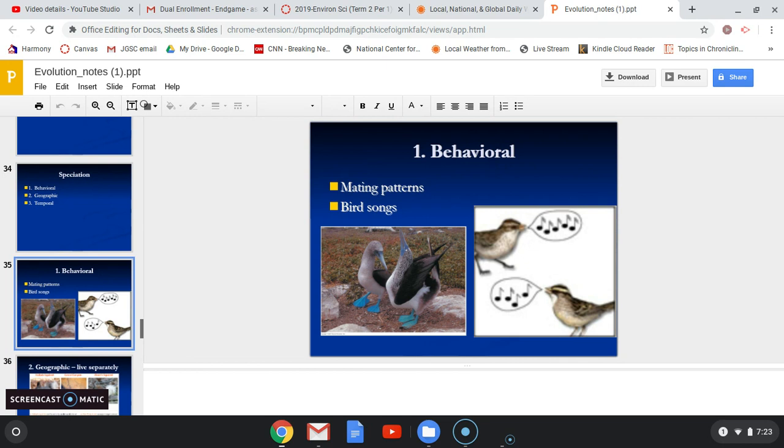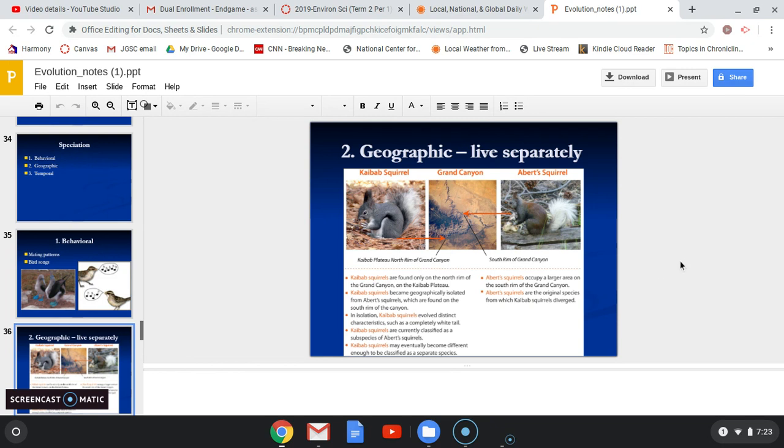Okay. The next one was geographic speciation. My example here was with the Grand Canyon forming and separating these two populations of closely related squirrels. They are separated by this huge hole in the ground called the Grand Canyon. They can no longer encounter each other in nature. They're geographically separated, and this is leading to speciation, them becoming two different species.